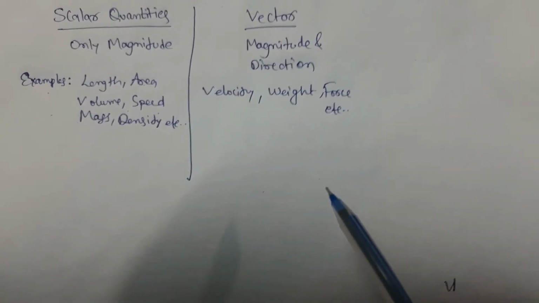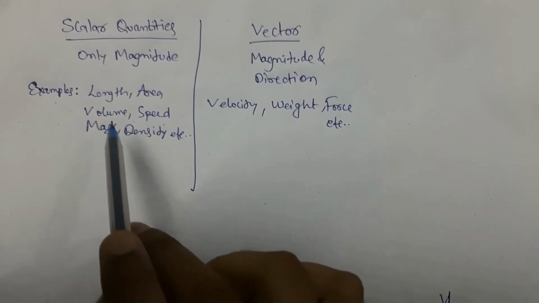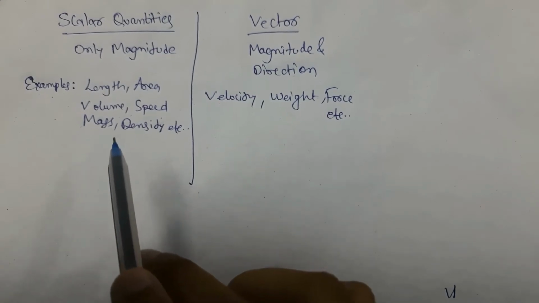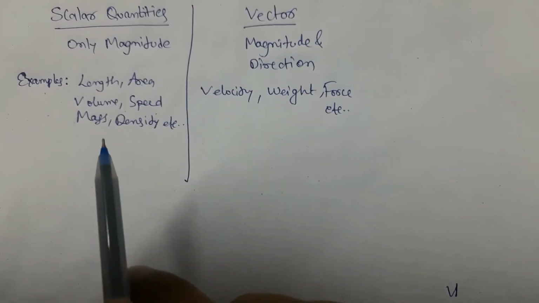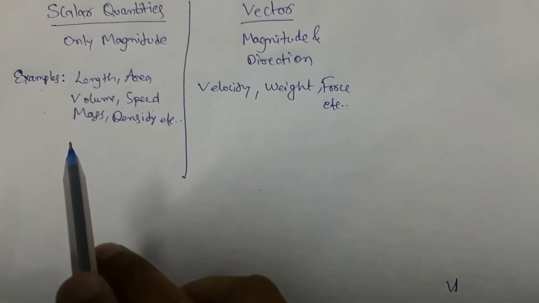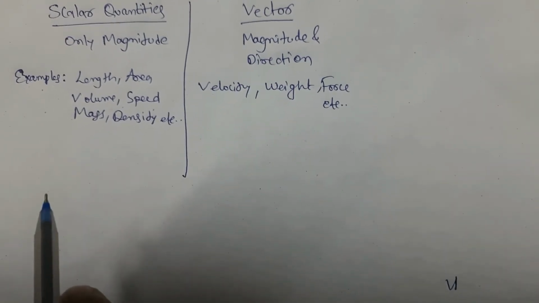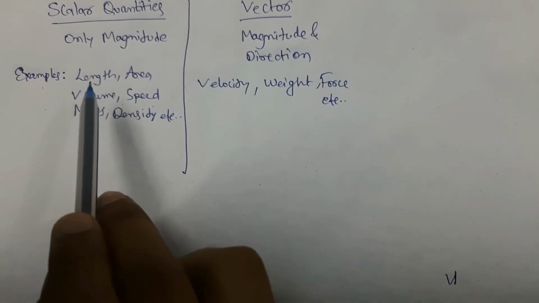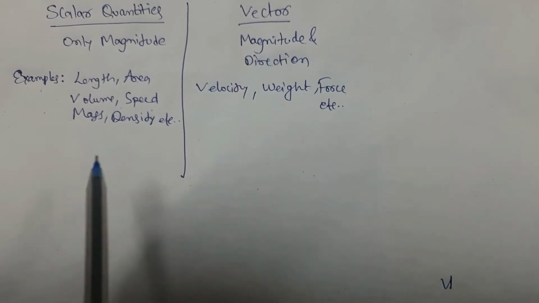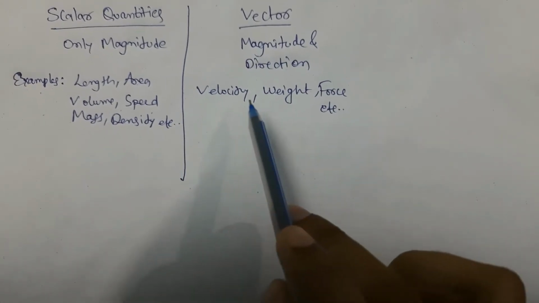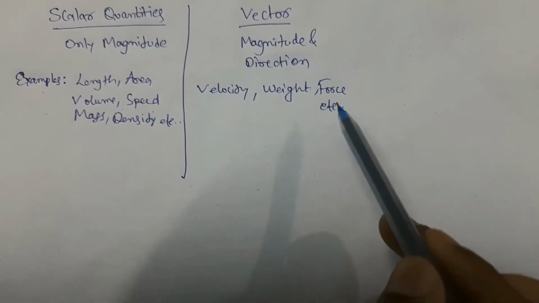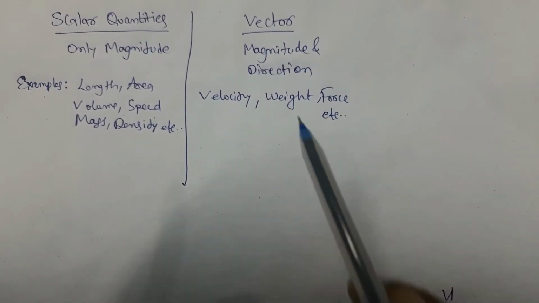You can easily identify here length, area and all these examples which come under scalar quantities will only have magnitude. Means length is same in any direction. Okay, it doesn't change with direction. There is no direction for length. In the same way, all these quantities don't have direction, but velocity has direction, force has direction, and also weight will also have direction.